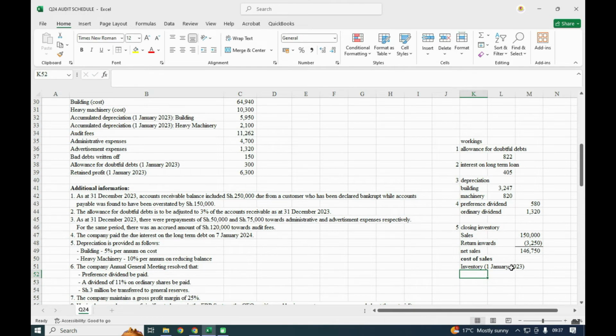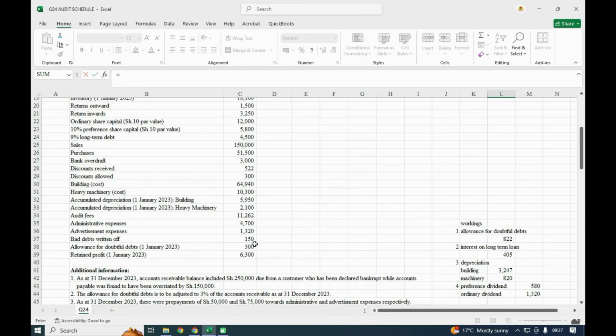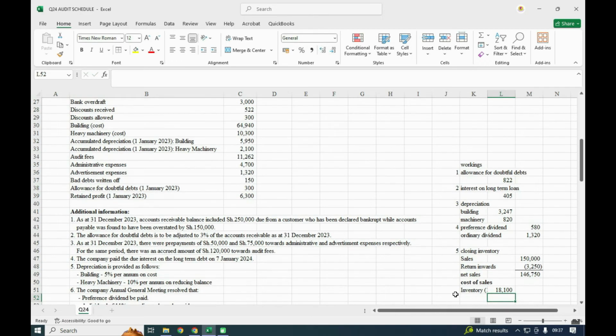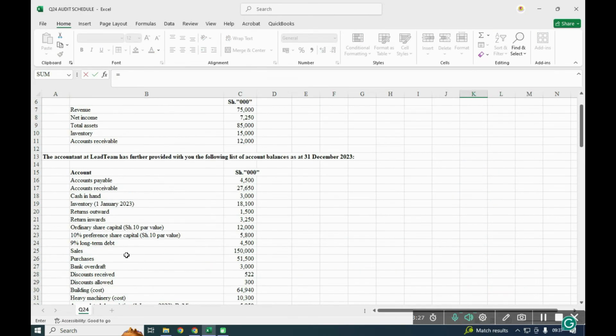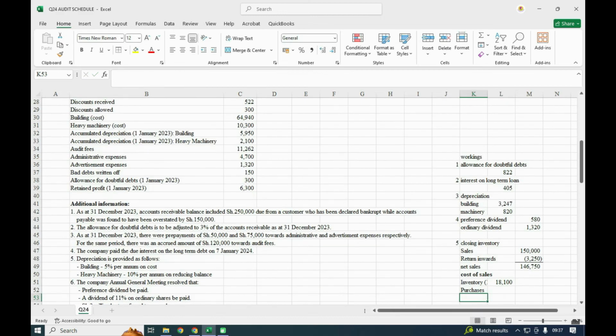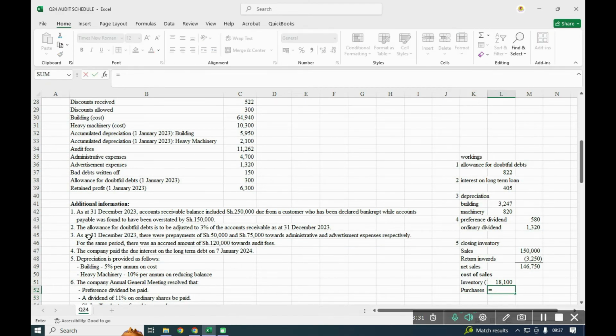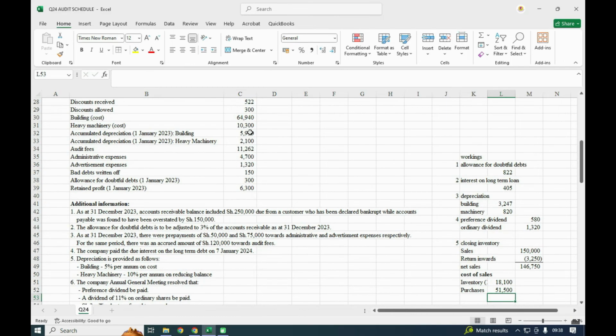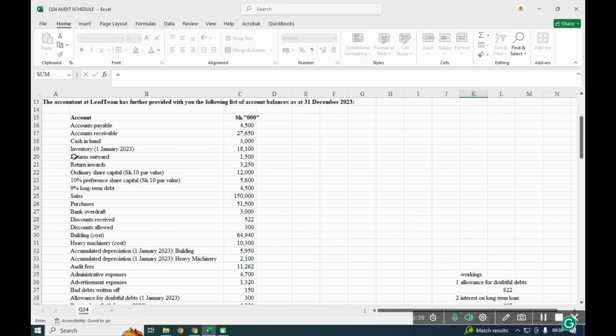and the opening inventory was 18. We have purchases of, where is it? Purchases of 51. We have the return outward.